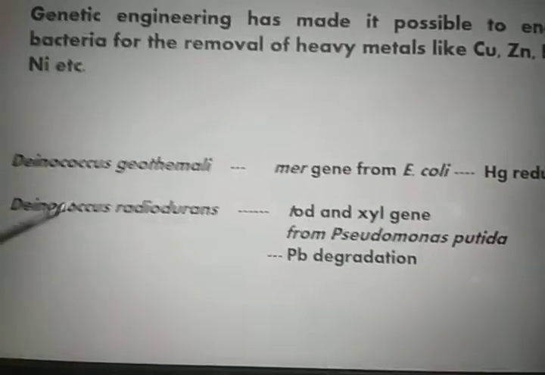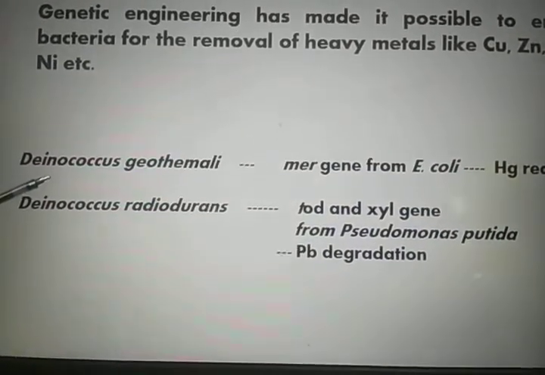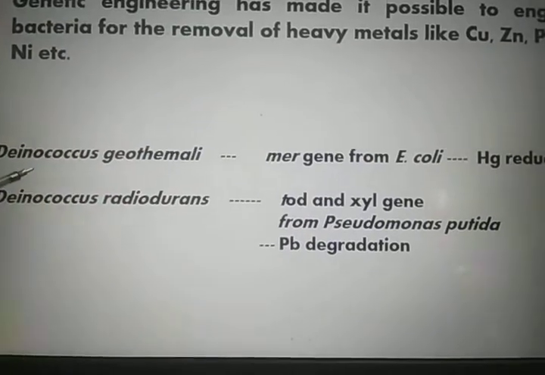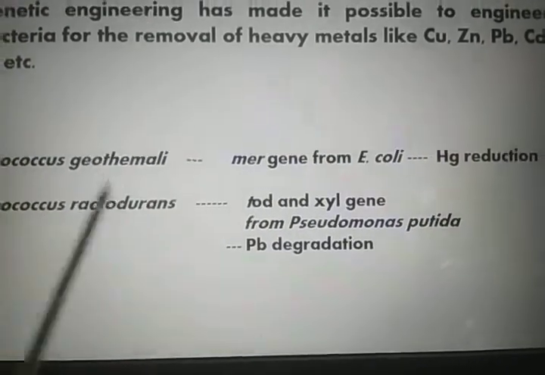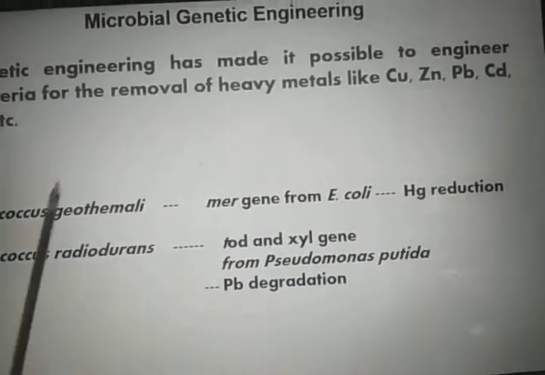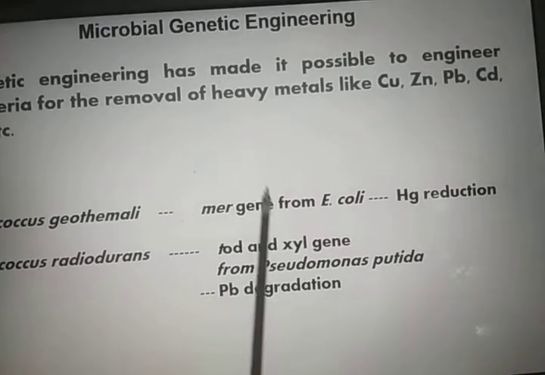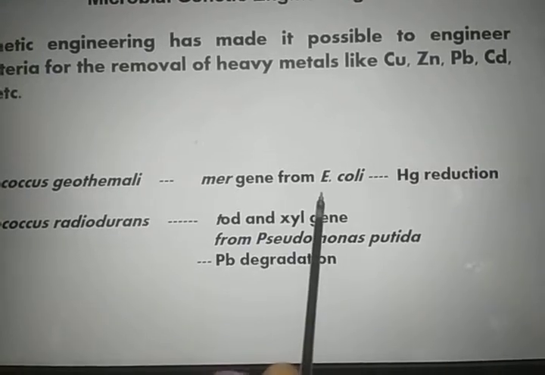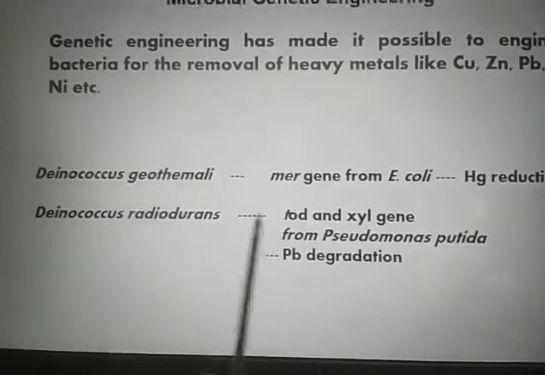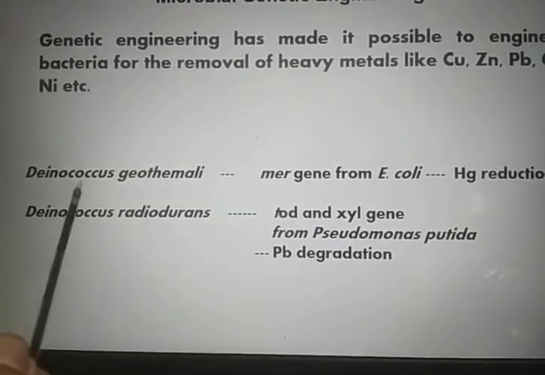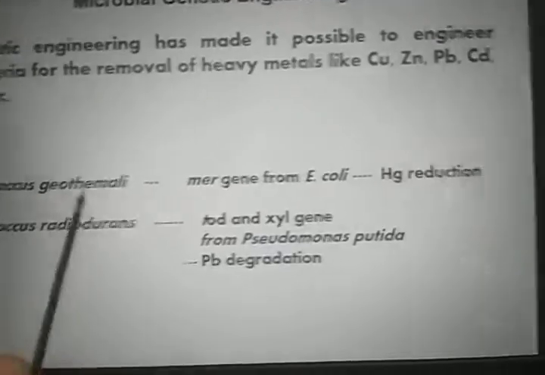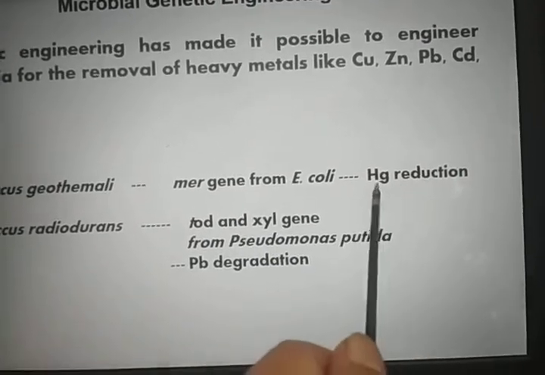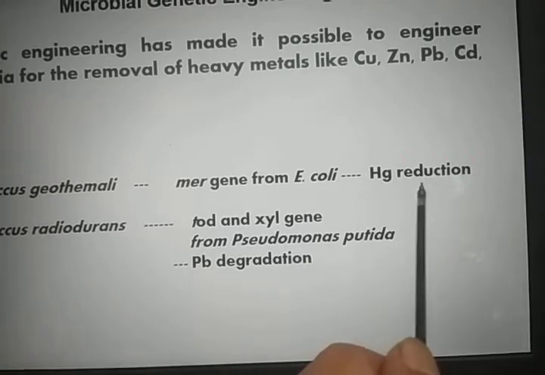There are two examples I have given. Deinococcus geothermalis was engineered using the MerA gene from E. coli, and it then assumes the property of mercury reduction.